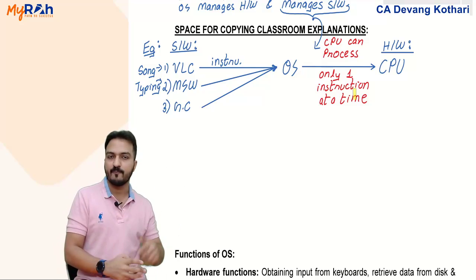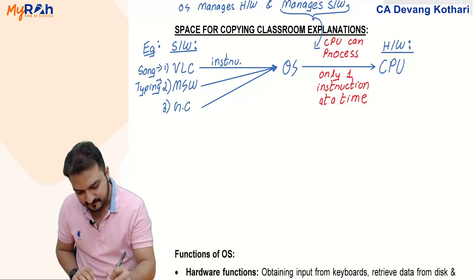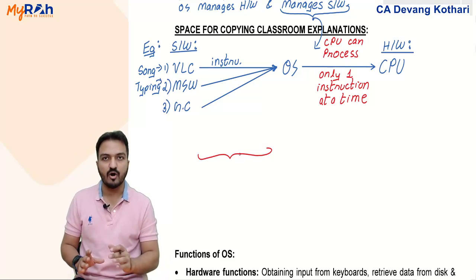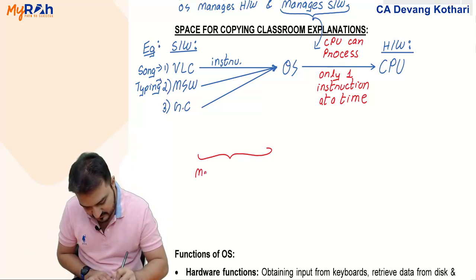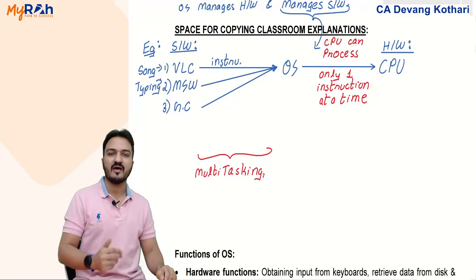This ability of the CPU is because of the operating system. This ability of running more than one program at a time is called multitasking or multiprogramming.